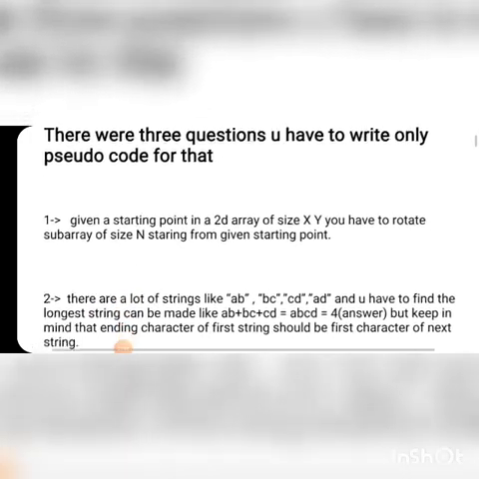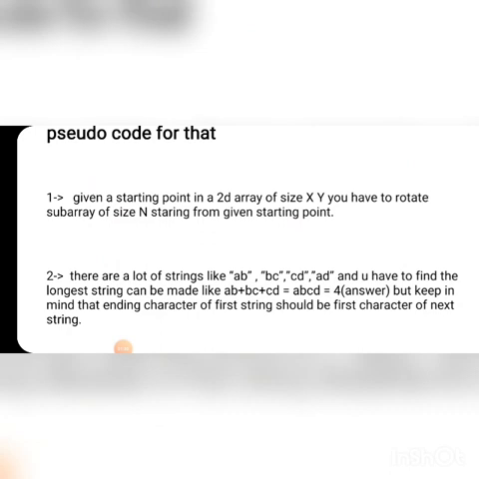The second one is: there are a lot of substrings like AB, BC, CD, AD, and you have to find the longest string that can be made, like AB plus BC plus CD is equal to ABCD, so the answer is 4. But keep in mind that the ending character of the first string should be the first character of the next string.